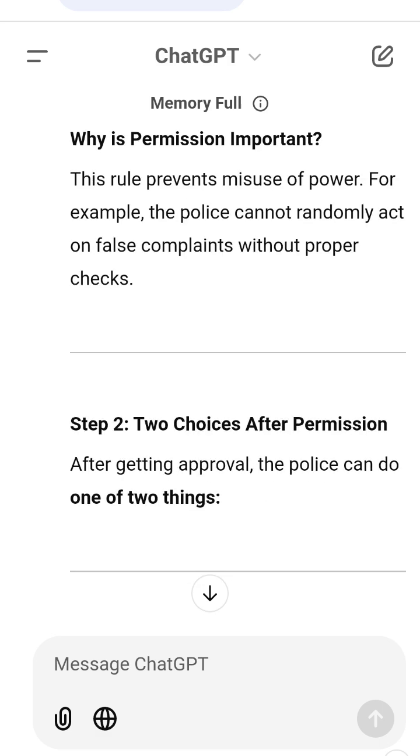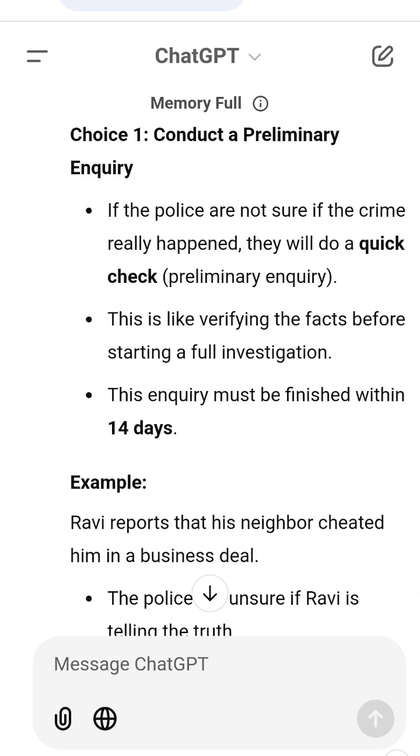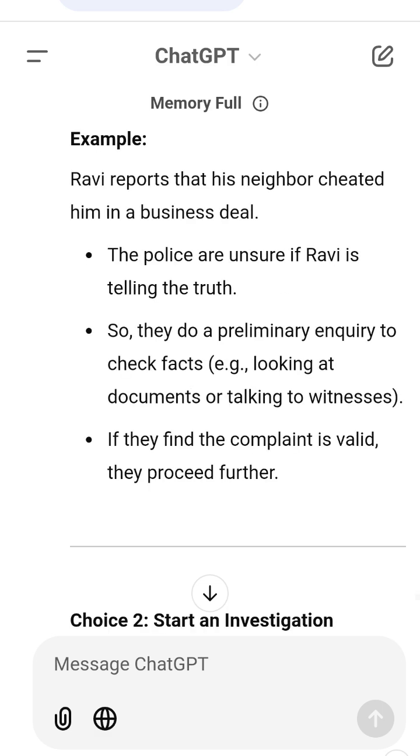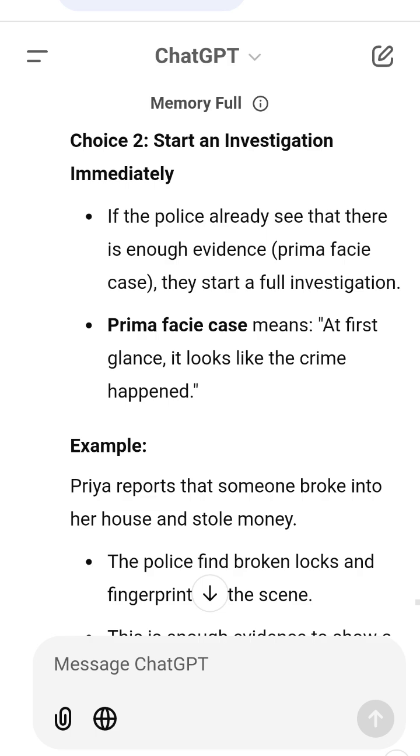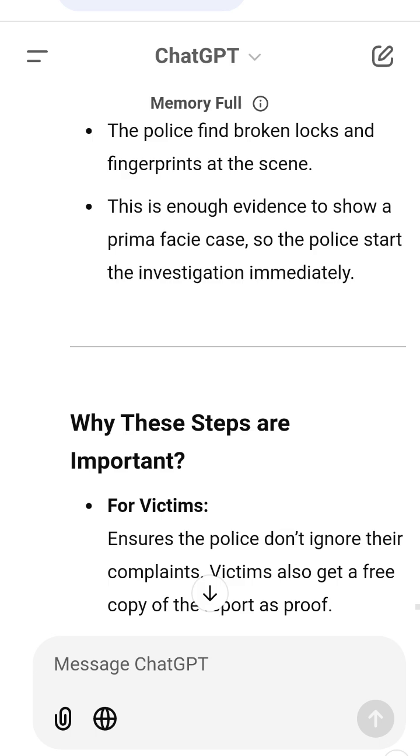5. Preliminary inquiry. The DSP suggests a preliminary inquiry to check if Ramesh's claim is true. 6. Result of inquiry. The police find that the documents Ramesh provided are fake, confirming his complaint is genuine. 7. Investigation. After verifying the complaint, the police start a full investigation to collect more evidence and catch the accused.